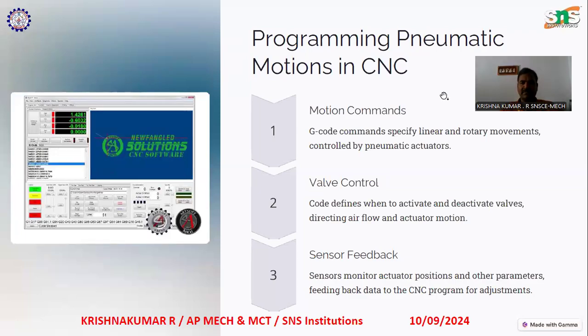Programming pneumatic motion in CNC. Motion commands, G-code commands, specify linear and rotary movements controlled by pneumatic actuators. G-code means geometric code. It is a very important code in CNCs.